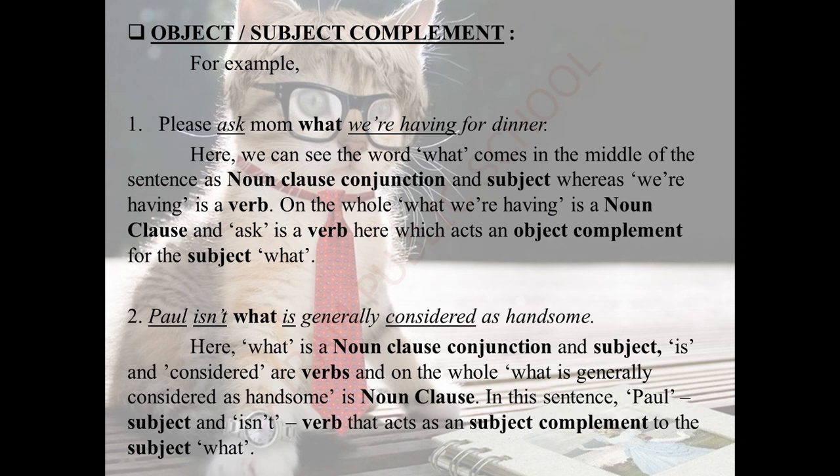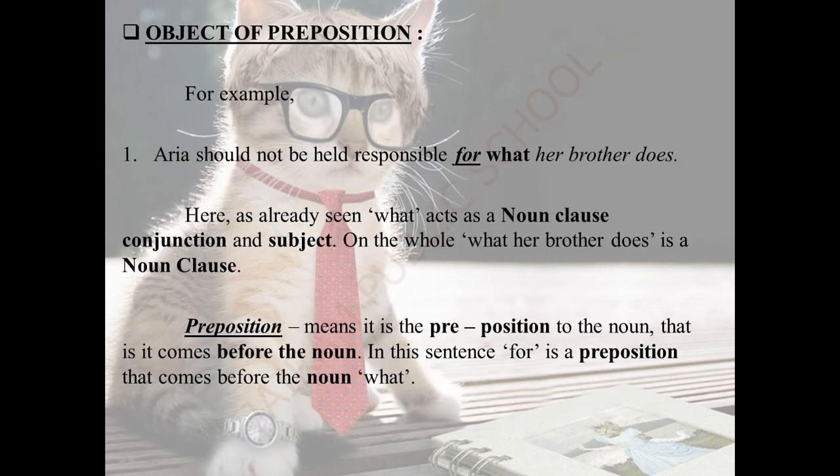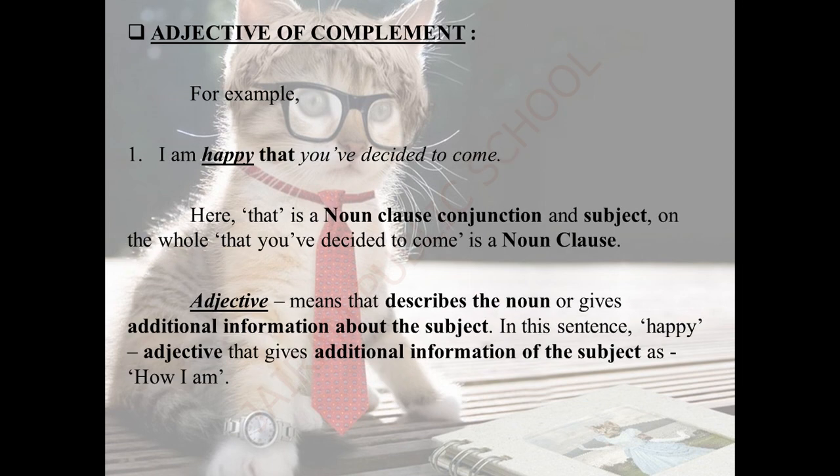Object of preposition: before the noun class conjunction, a preposition will be available and it acts as an object for the noun class. Next is adjective complement: before the noun class sentence, an adjective will be available and it acts as an adjective complement for the noun class. Hope you have understood the noun class and its uses very well.